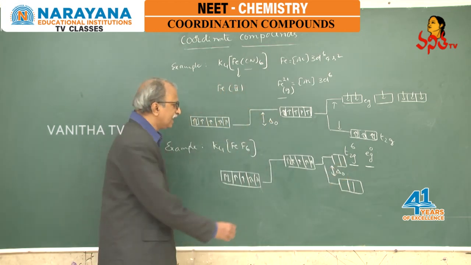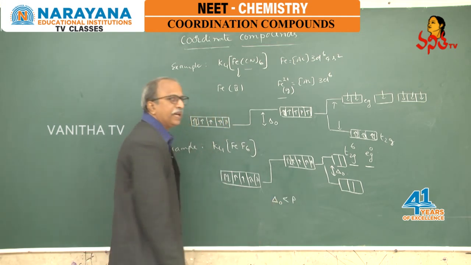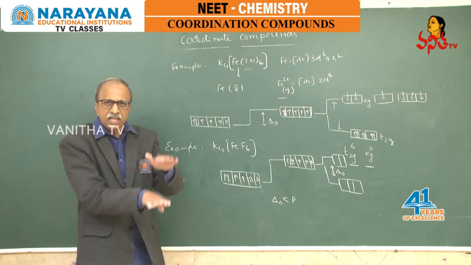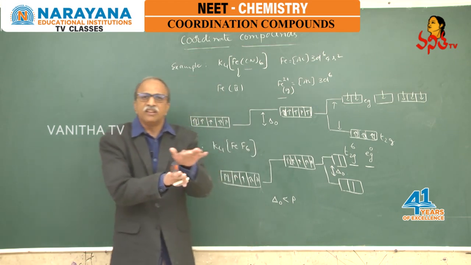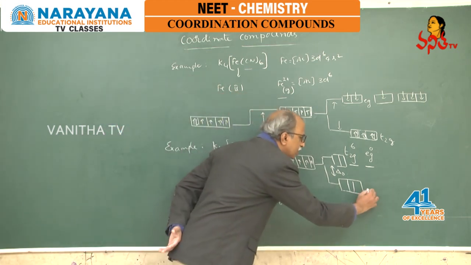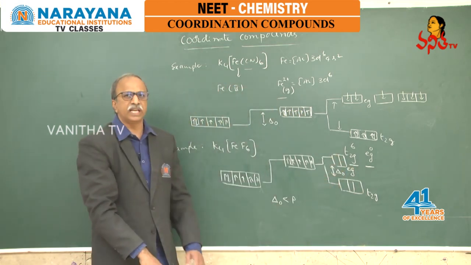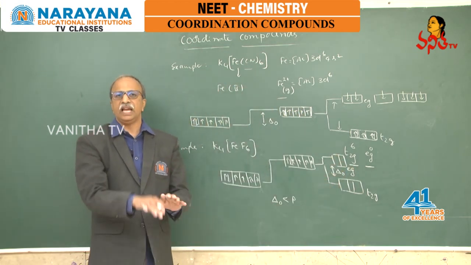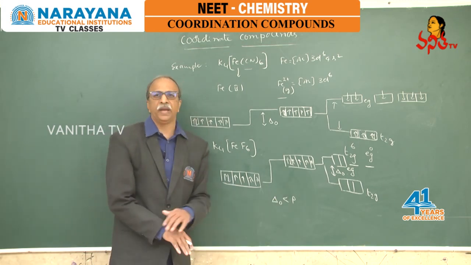In such a case, delta naught is less than the pairing energy. That means the energy gap between the T2g set and the Eg set is less. This one is the T2g set and this one is the Eg set. The energy gap is less, even less than the pairing energy.